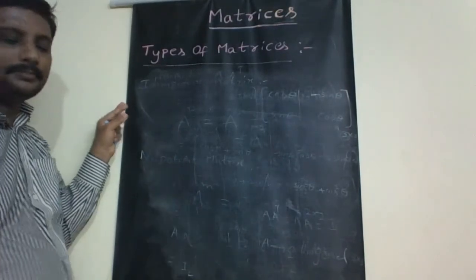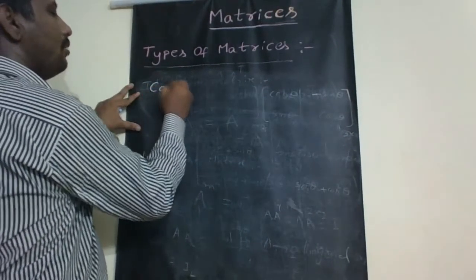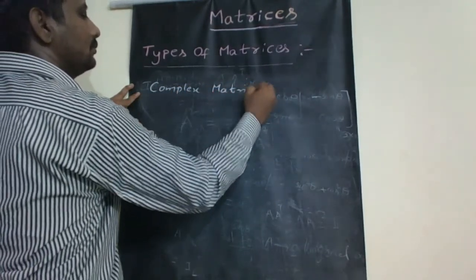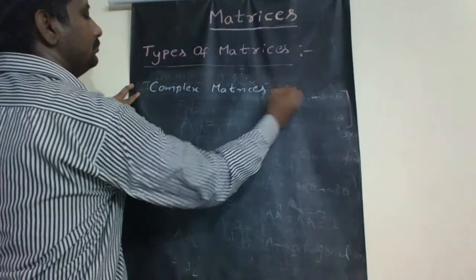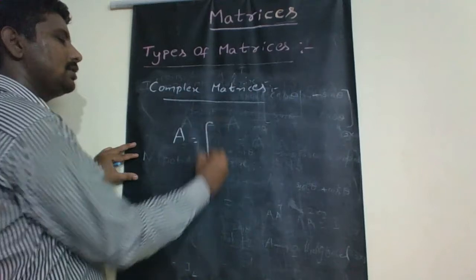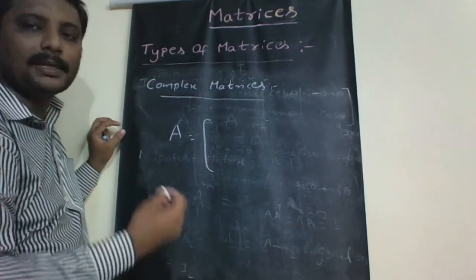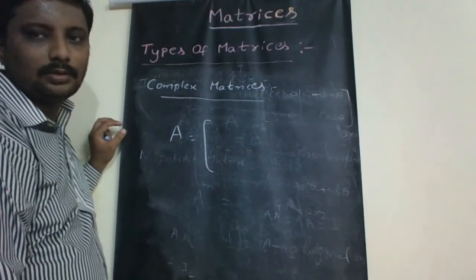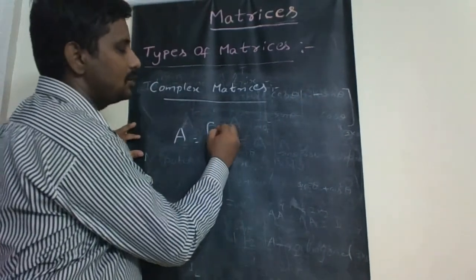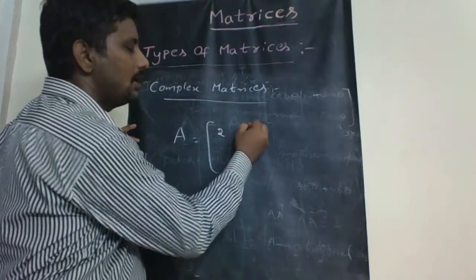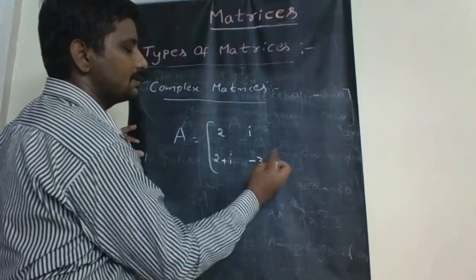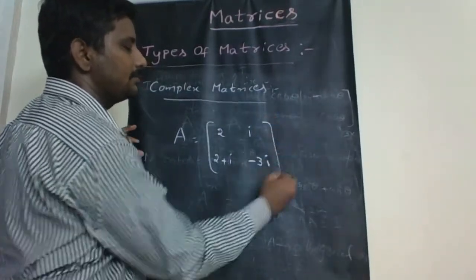So next one is complex matrices. A matrix having elements as complex numbers is called a complex matrix. For example, consider a 2 by 2 matrix: 2, i, 2 plus i, minus 3i.